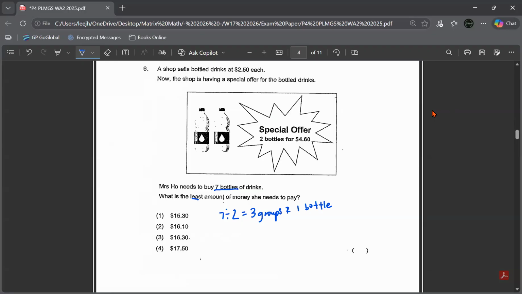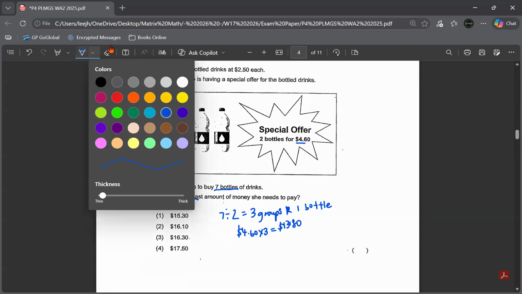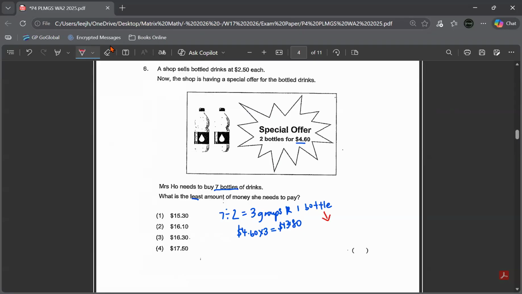So that means Mrs. Ho will pay for 3 groups of 2 first. So 1 group is $4.60. 3 groups of 2 will be 4.60 times 3, which gives me $13.80. But this remaining 1 bottle, she also wants it. So this one cannot count in the special offer.